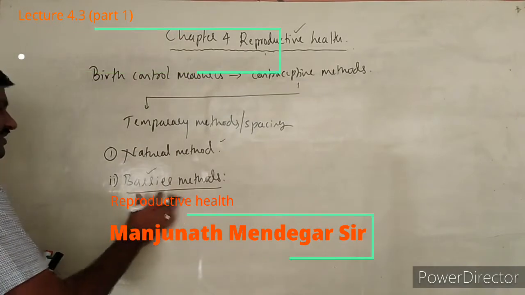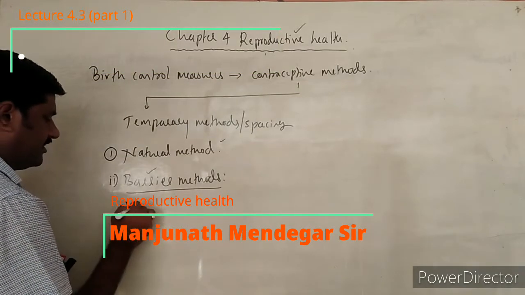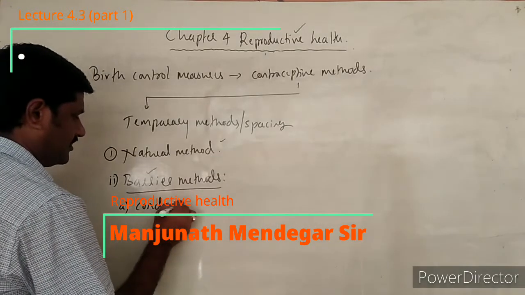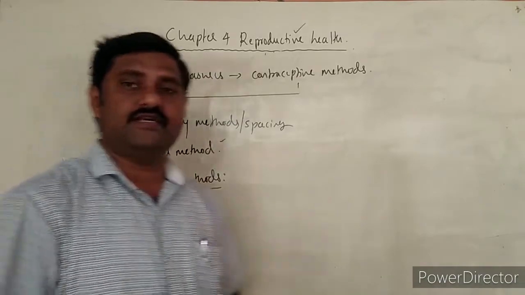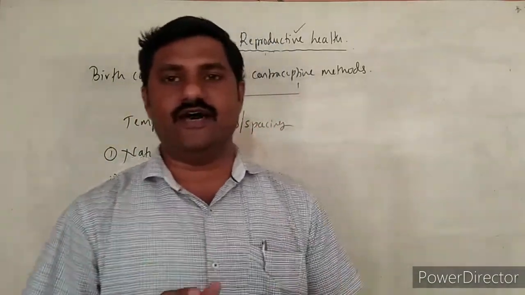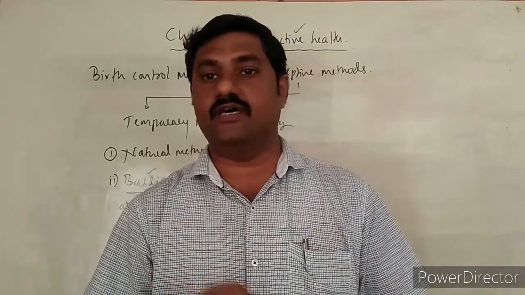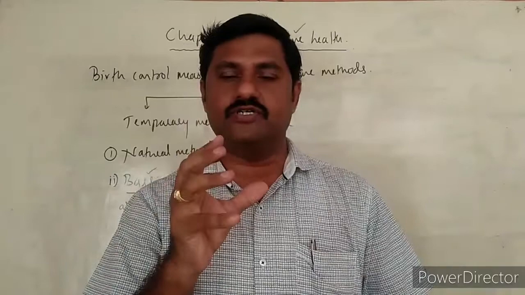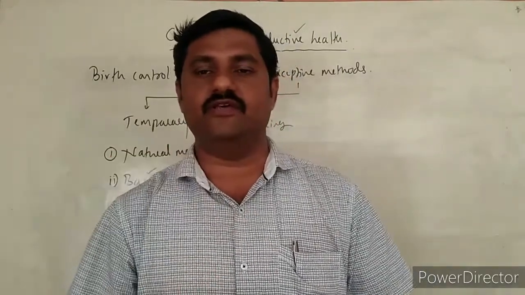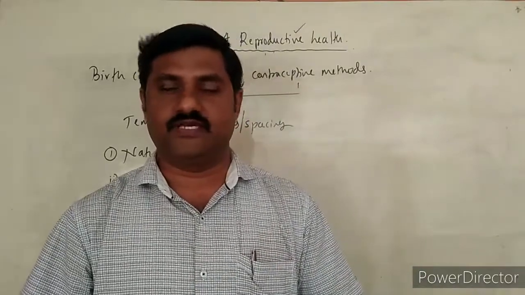These barrier methods are maintained by using devices like condoms. These are made up of a thin plastic or latex sheath, and are put over the erectile penis before sexual intercourse, right?